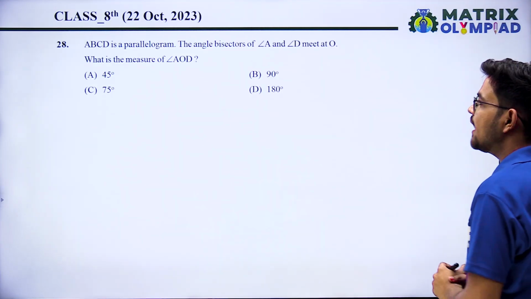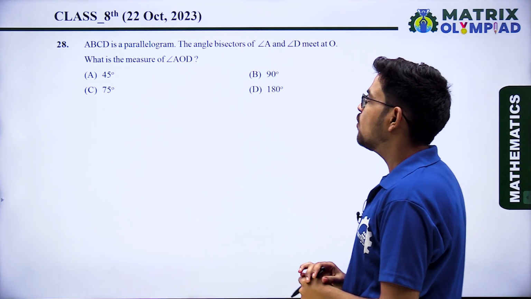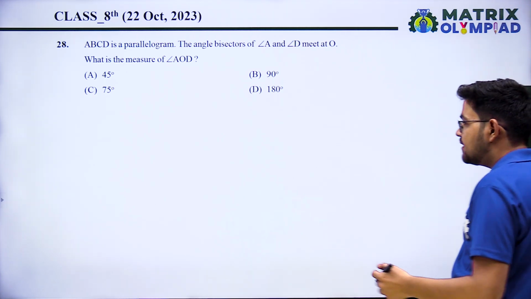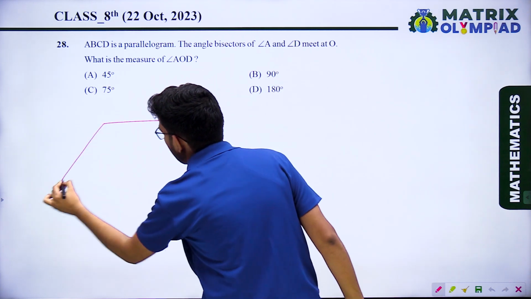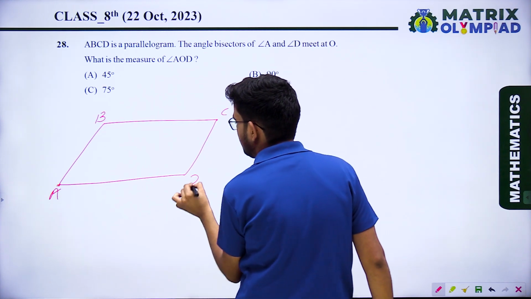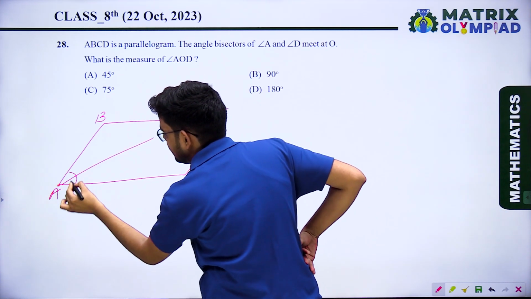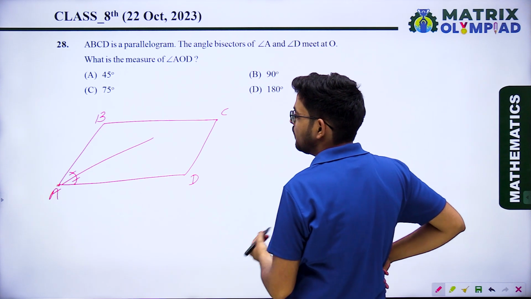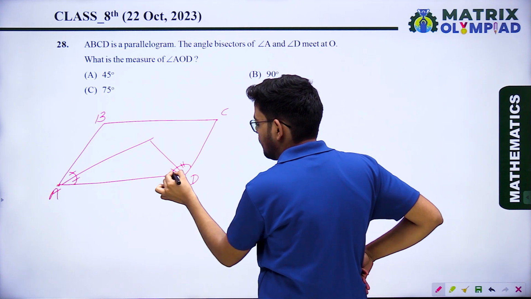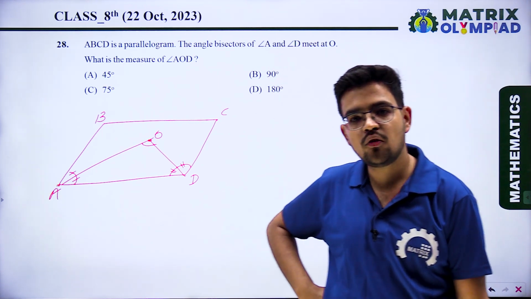Okay, question number 28. ABCD is a parallelogram. The angle bisectors of angle A and D meet at O. What is the measure of angle AOD? What is it saying? ABCD is a parallelogram, so we draw it. Just assume this is the angle bisector of angle A, and the angle bisector of angle D meets it at O. We have to find the measure of angle AOD.